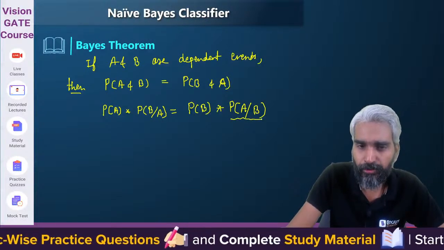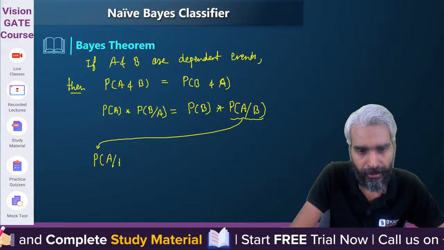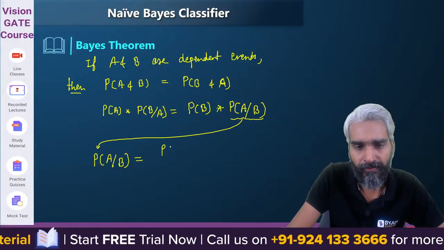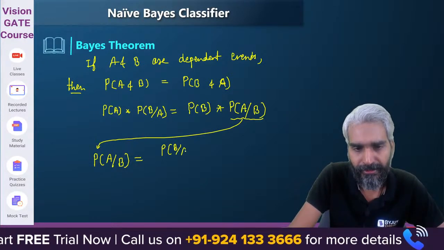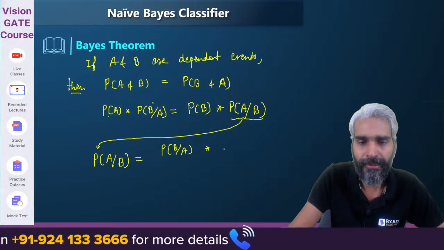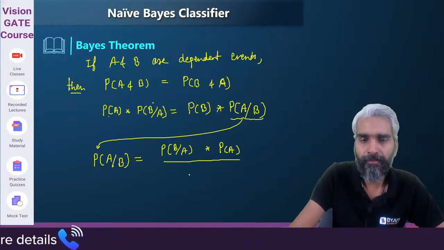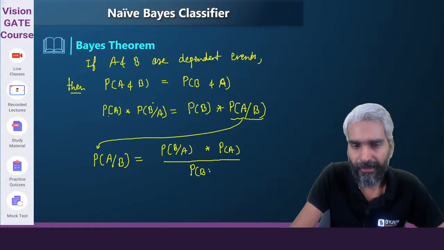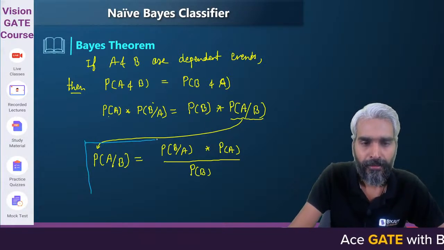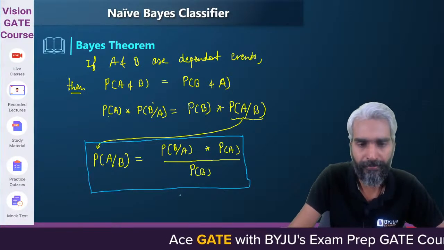So if I try to solve this, the probability of A given B will be same as probability of B given A. Please look at this, I am just changing the order. Probability of B given A multiplied by probability of A, divided by probability of B. This is your conditional probability, that is probability of A given B has occurred, and this is known as Bayes theorem.